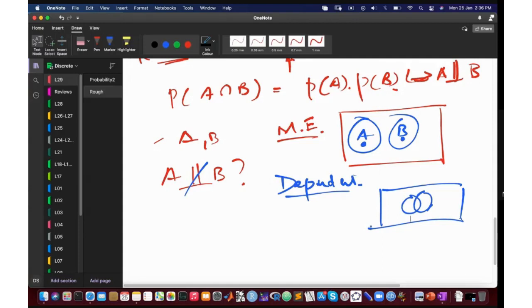That's what we know. इससे ज़्यादा हम Venn diagram से नहीं बता सकते. बट अगर इंटरसेक्शन हो तो फिर वो डिपेंडेंट भी हो सकते हैं. It's possible that they are still independent. Good question. So you can't tell from the Venn diagram whether two events are independent or not, but you can tell whether they are mutually exclusive or not.